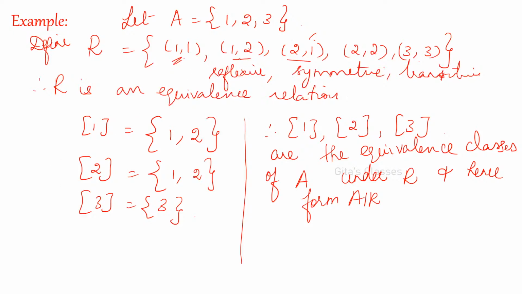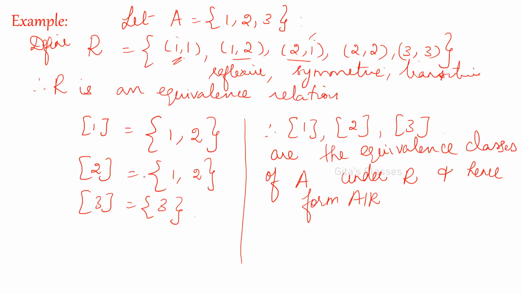Now what are all the elements here? In the set A we have 1, 2, 3. So what is the equivalence class for 1? How will you find out? What are all the elements related to 1? See, 1 is related to 1, 1 is related to 2, and 2 is related to 1. So along with 1, the related elements are 1 and 2. From this you can write what are all the elements which are related to 1. So {1, 2} is called the equivalence class for 1.